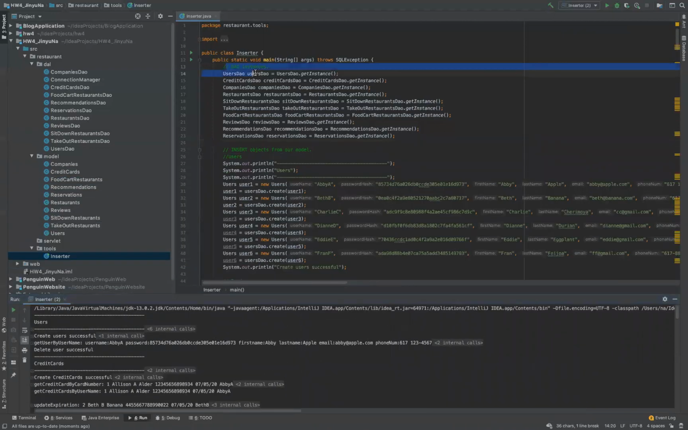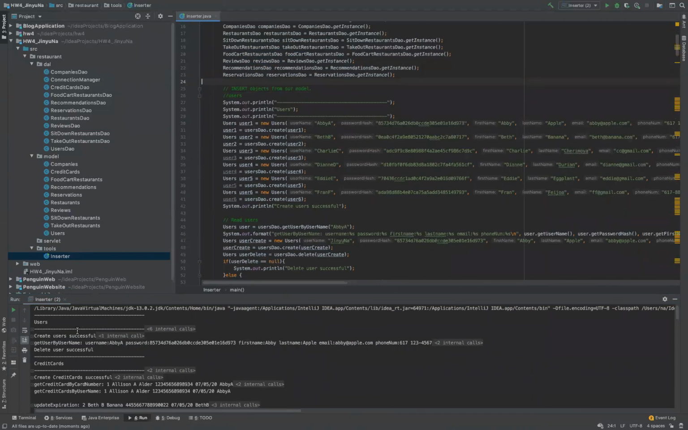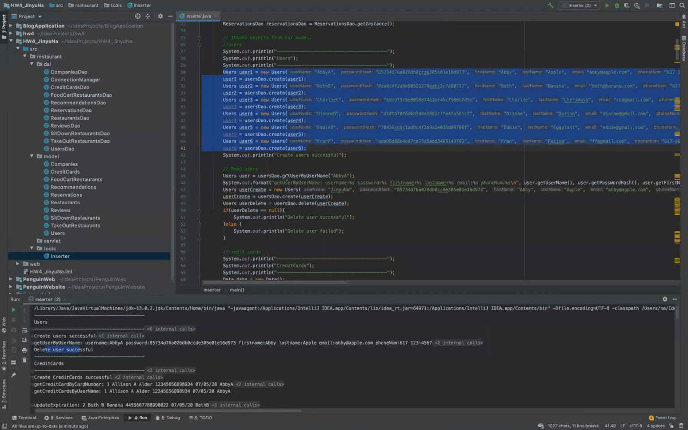I create all the DAO instances here. And we have 3 functions about users. We can create users, get users by username, and delete users. I create 6 users here. And this is the get users by username function. The result is the information about these users. We can see the results here.